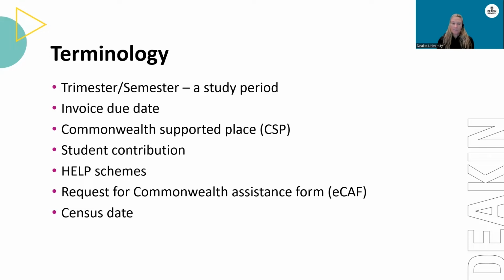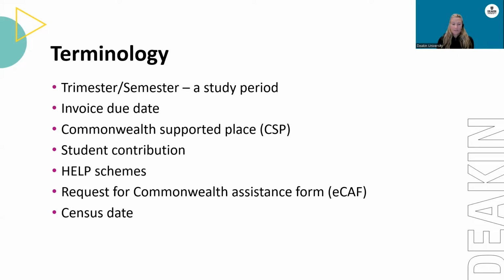Commonwealth supported place, or a CSP as we like to call it, is a place at university where the government pays part of your fees. This part is a subsidy, not a loan, and you do not have to pay it back. Student contribution. The subsidy does not cover the entire cost of your study. Students must pay the rest. This is called the student contribution amount.